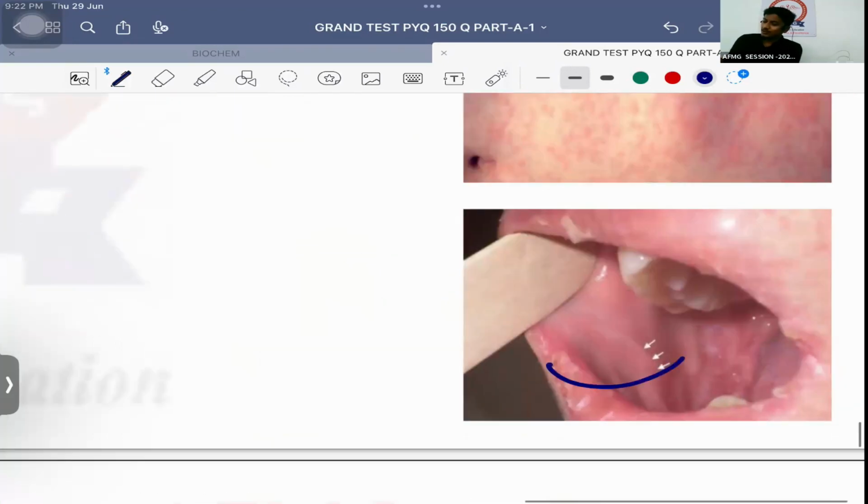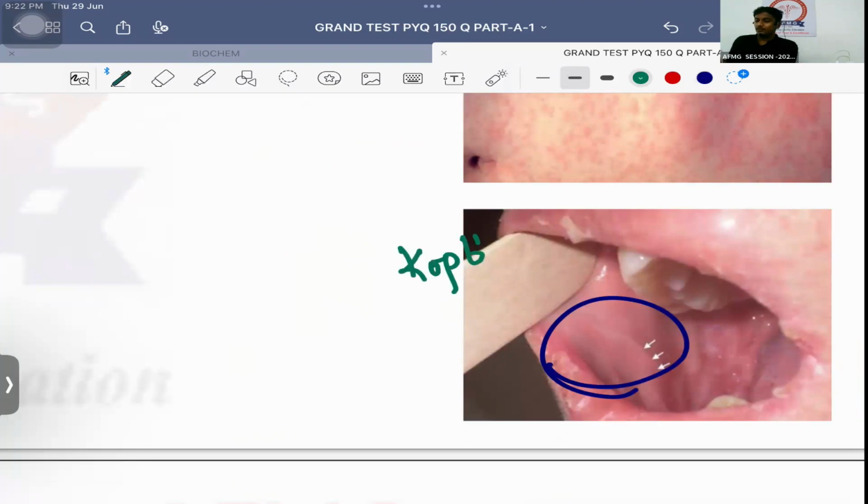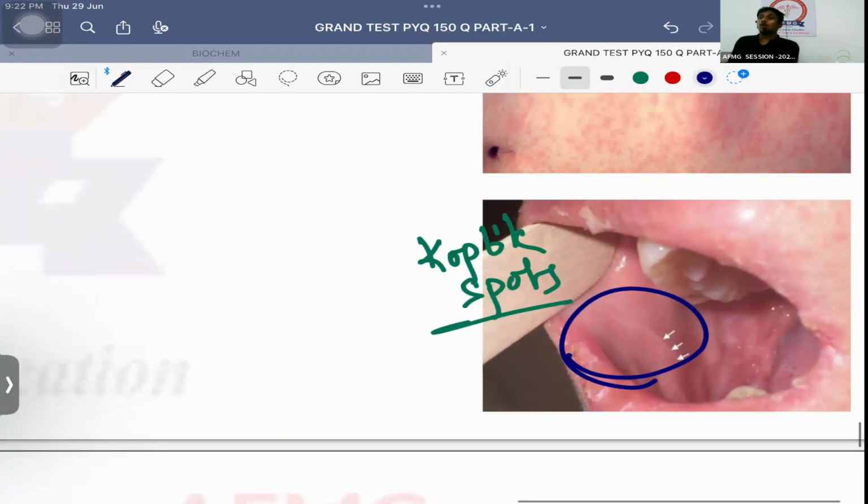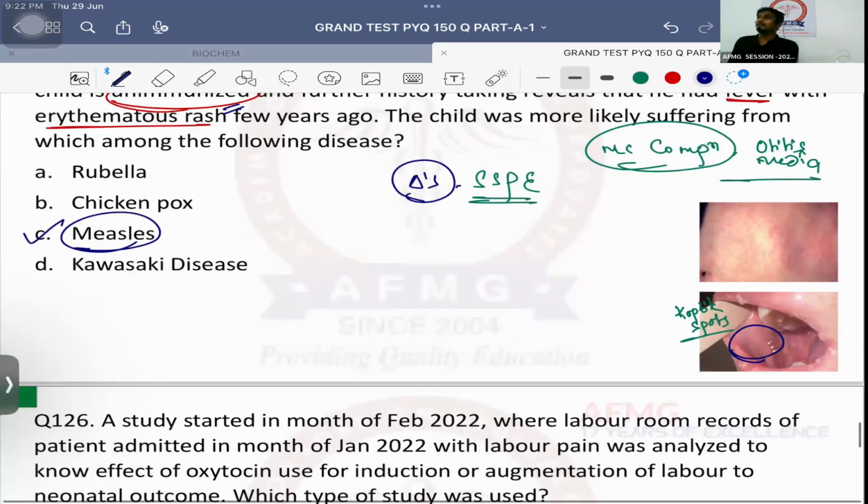And what is the most pathognomonic feature of measles in oral cavity? These are the white or bluish color spots opposite second lower molar, known as Koplik spots. Incubation period is 10 to 14 days. Single best answer, 10 days.